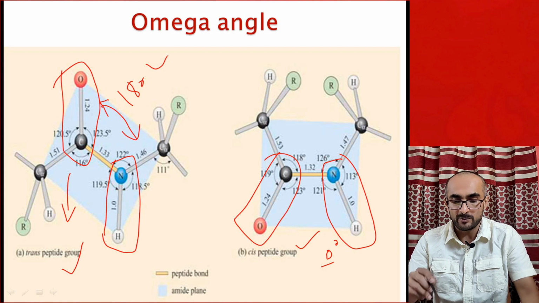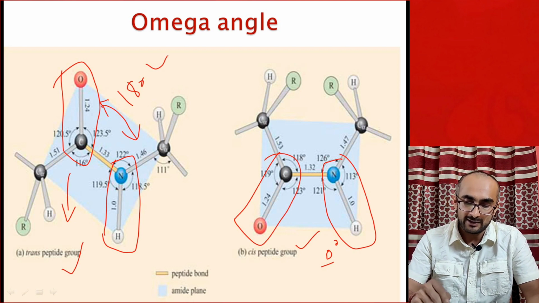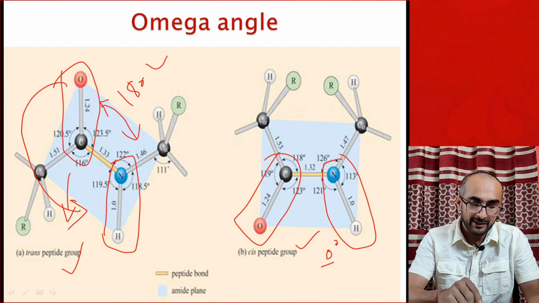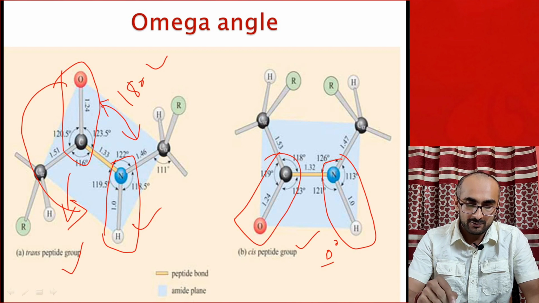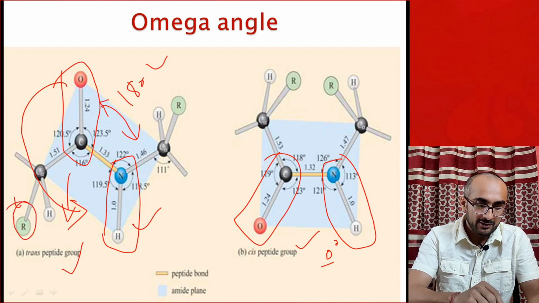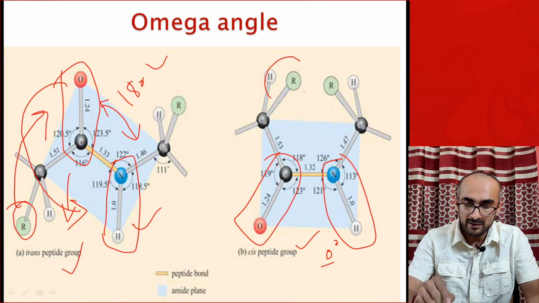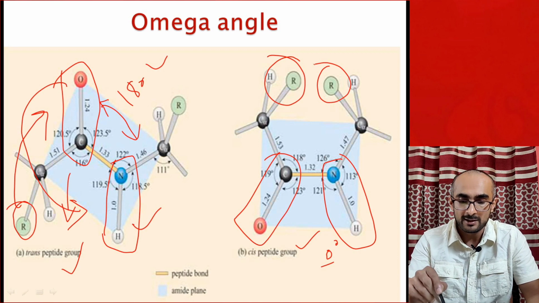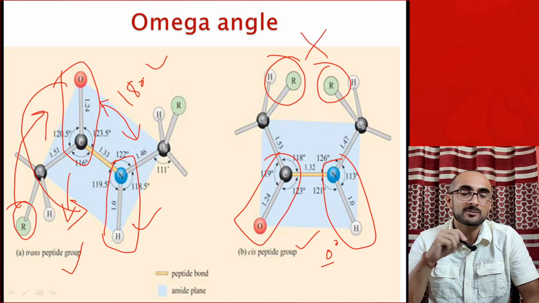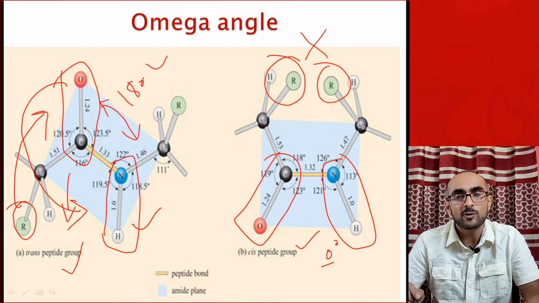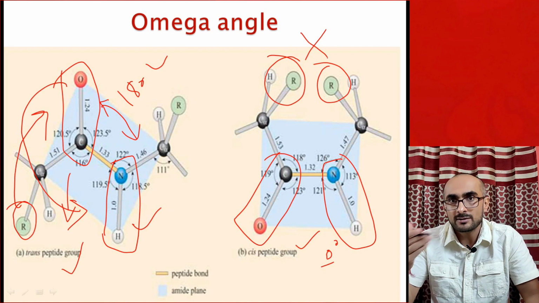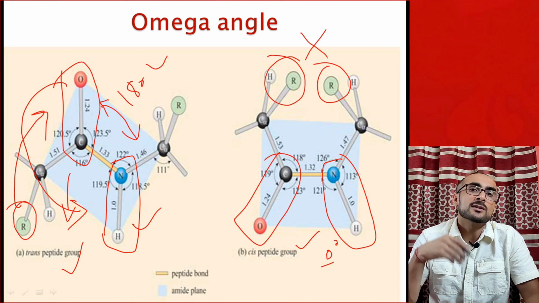But there is another problem in case of cis configuration. In order to rotate the carbonyl group, for example here towards the plane of NH, this C alpha, this R group here should rotate to the other side, and that's how the R groups of these two consecutive amino acids which are forming cis peptide bond clash with each other, and because of this steric clash, cis peptide bond is not favorable. It is not found very much in protein structures, but in less than 3% cases cis peptide bond occurs in the protein.